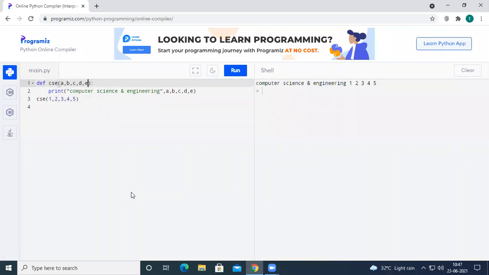For example, here I have 2 parameters. Unfortunately, I don't know how many parameters I will pass during the method call. If there are 2 parameters, I can pass 2.